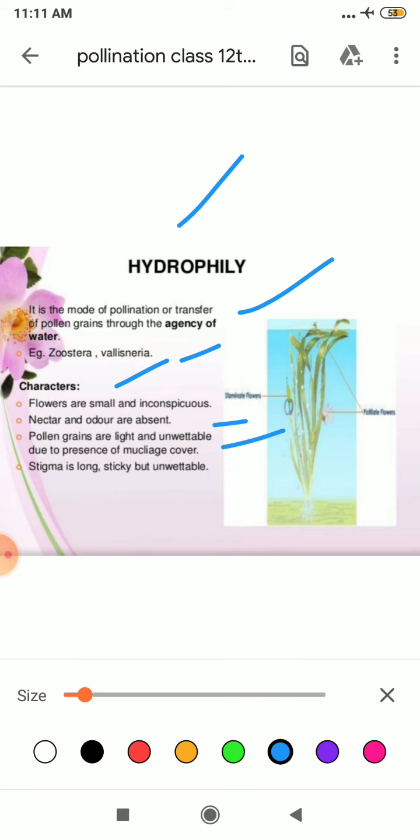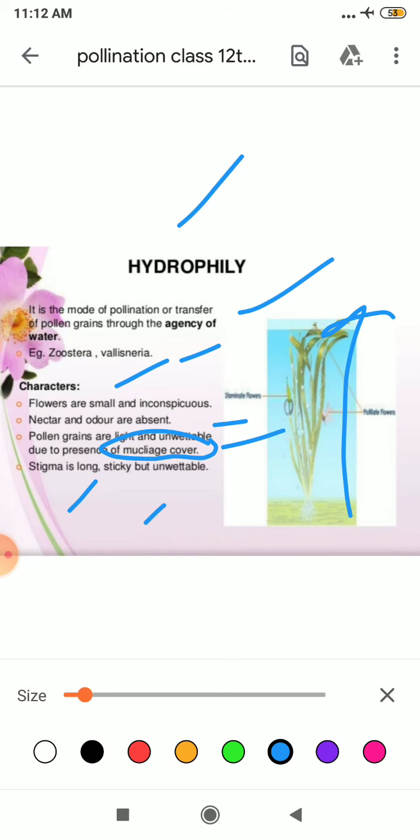You might be thinking how the pollen grain in water are unwettable. There is a mucilage cover which doesn't allow the pollen grain to wet. Clear? Next, the stigma is long, sticky but unwettable, because it is above the water. Clear? Learn the example.